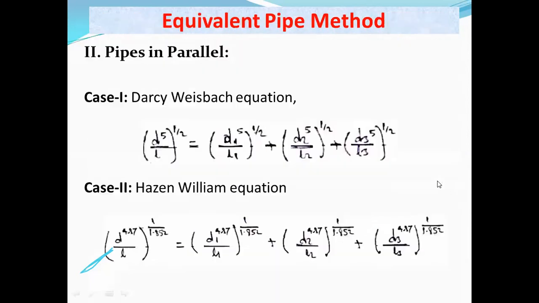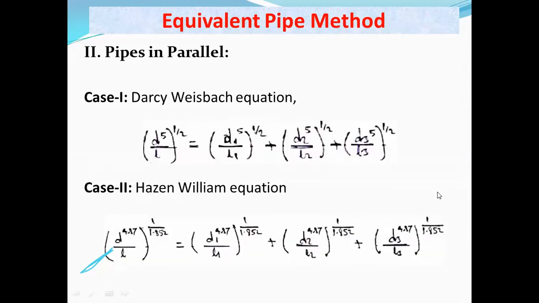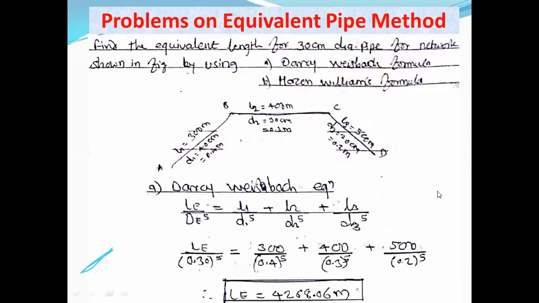Now, after writing these formulas, we are going to solve the problem based upon this equivalent pipe method. Let us solve the first problem. Write down the problem.